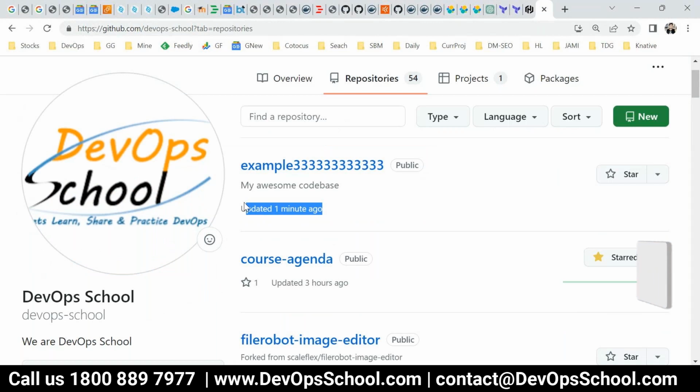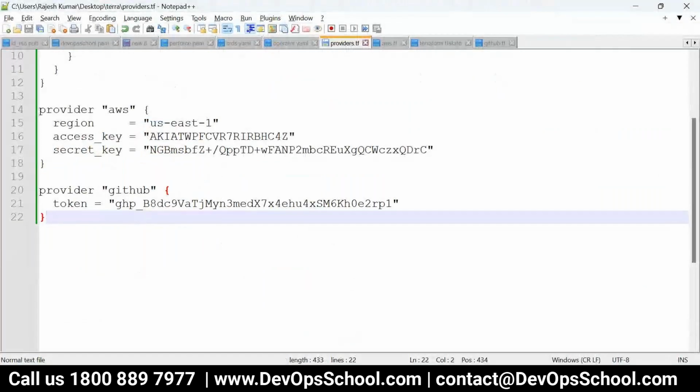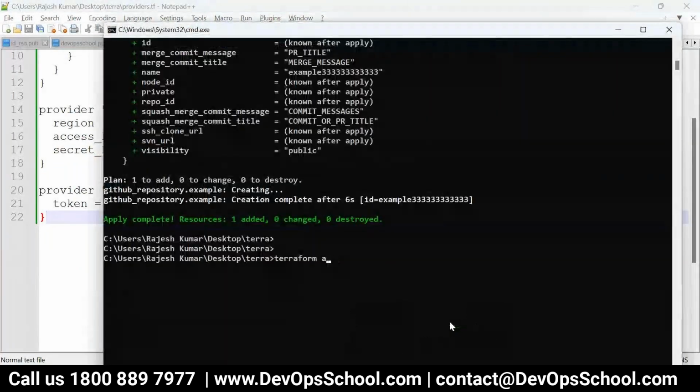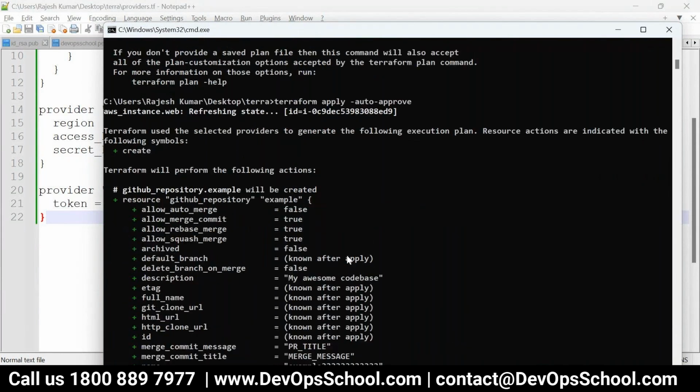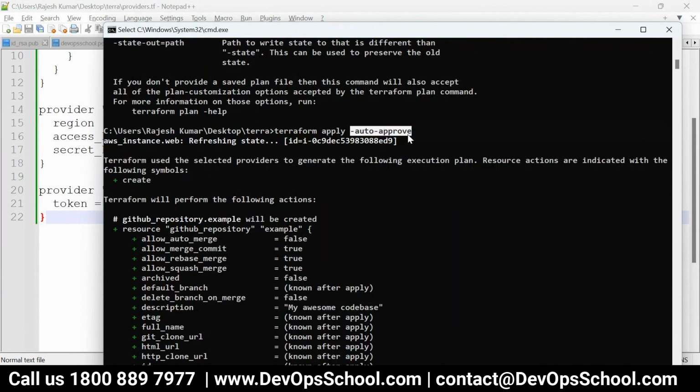Okay, so I created one resource on AWS, I created one resource on GitHub, and like that you have hundreds of resources in the TF file, and you apply, or the final command, destroy. Look at the beauty of this Terraform. In order to run your application, you need to create hundreds of resources. You put it in one file and apply. And if you want to destroy your resources, just destroy. That's all. So it's so easy now to write code for infrastructure. Are you understanding, all of you?